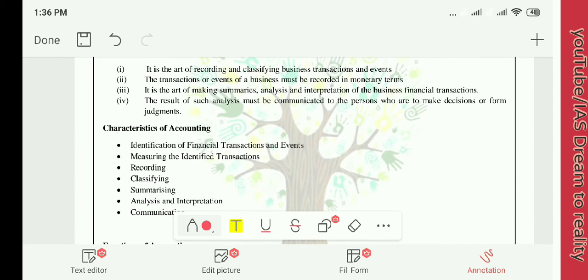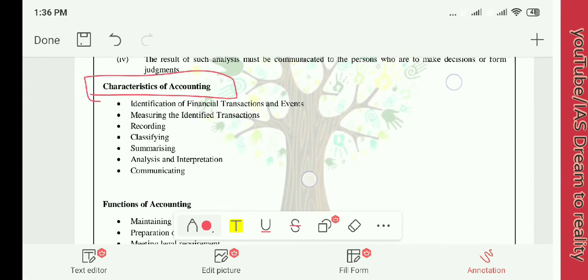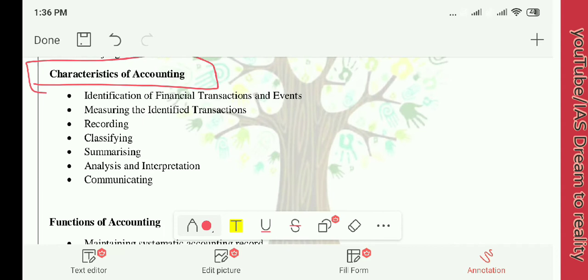Now we will start this lecture, as these are some of the basic points that we needed to revise. Now we will go on to see the characteristics of accounting. What exactly are the characteristics of accounting? The first characteristic is identification of financial transactions and events. What were the financial transactions and when did they happen? This will be noted in the accounting. Second is measuring the identified transactions.